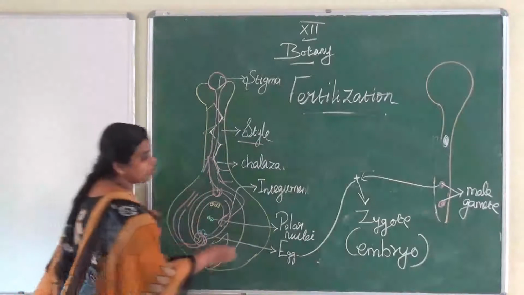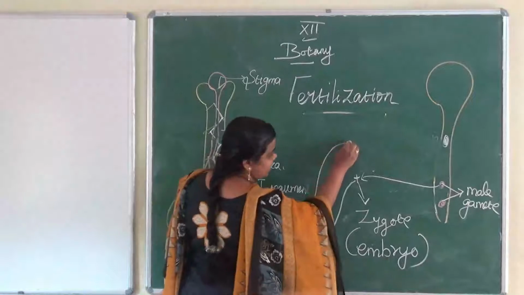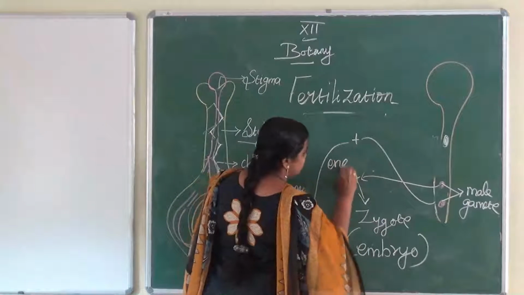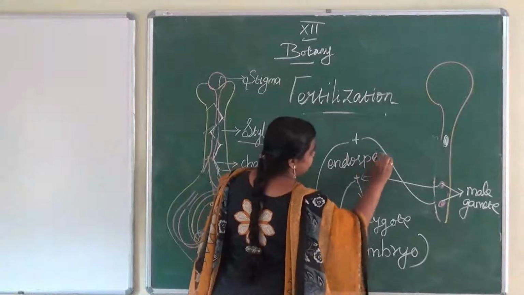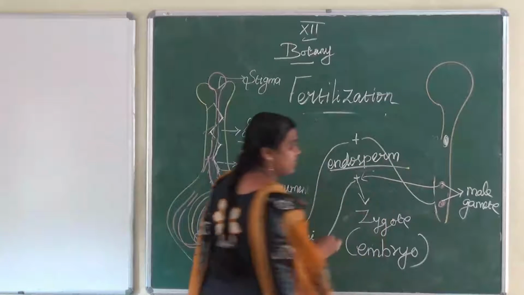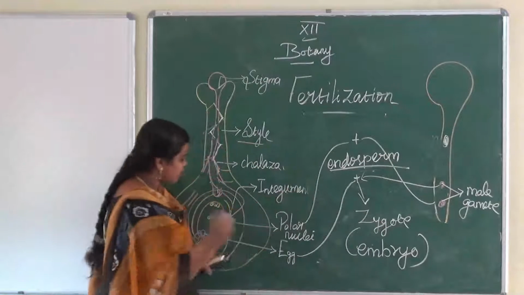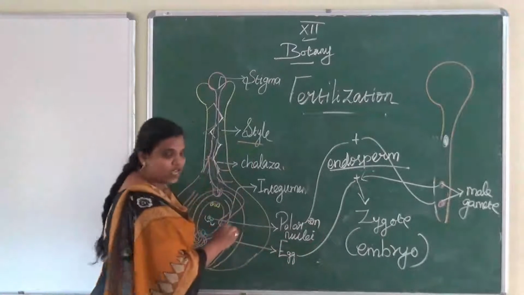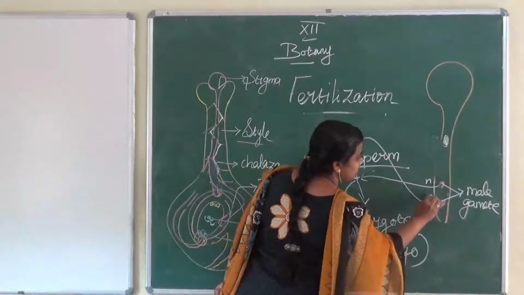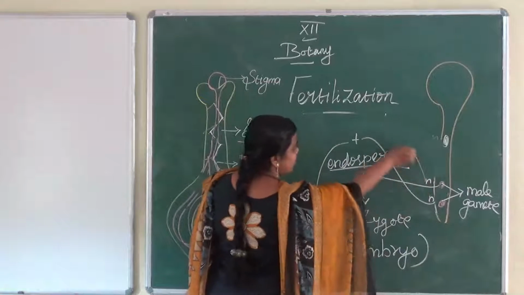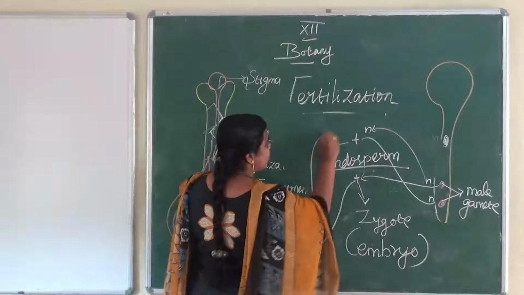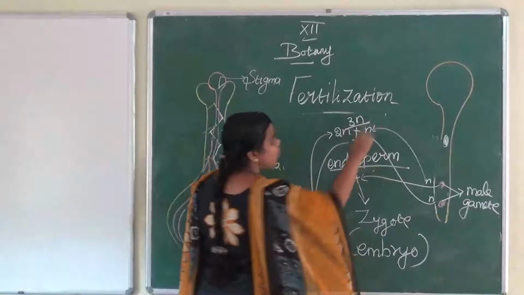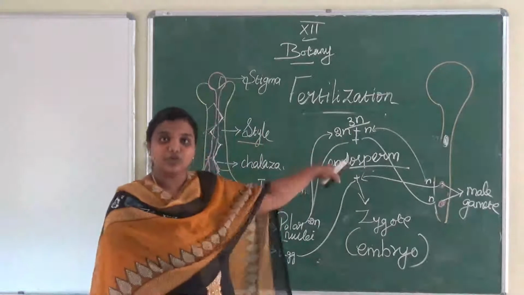And the next one, the polar nuclei and the second male gamete fuse to produce endosperm. You notice there are two polar nuclei. So 1n plus polar nuclei 2n fuse to give 3n. So you have to call it triple fusion.